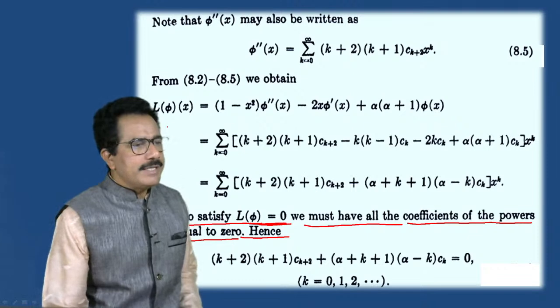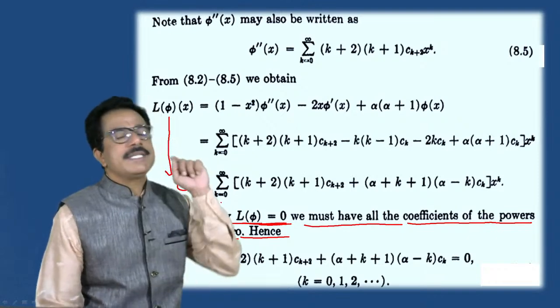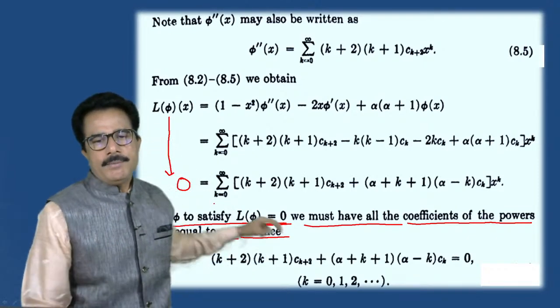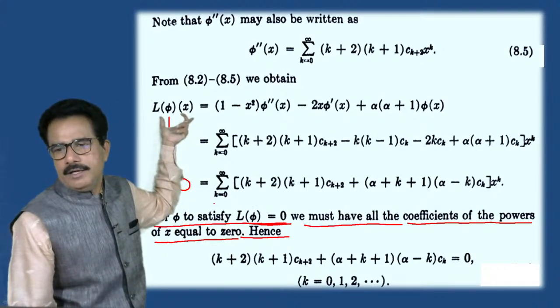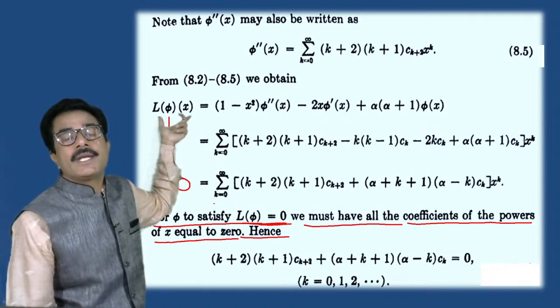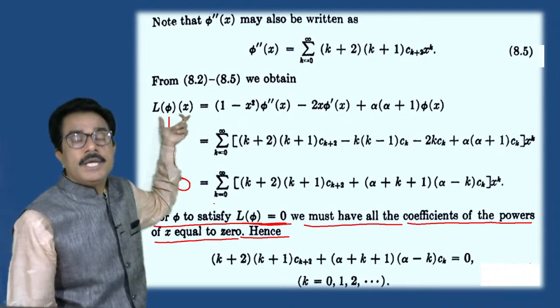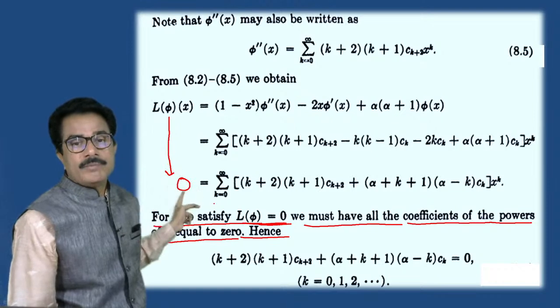So L of y is equals to 0, that means L of phi is equals to 0, because Legendre equation is homogeneous. Very good, Rutika Tatewar, Adnya, Sarika Bolegave, very good. It is the homogeneous equation. So we can write L of y is equals to 0, that means L of phi is equals to 0. So this will be 0.